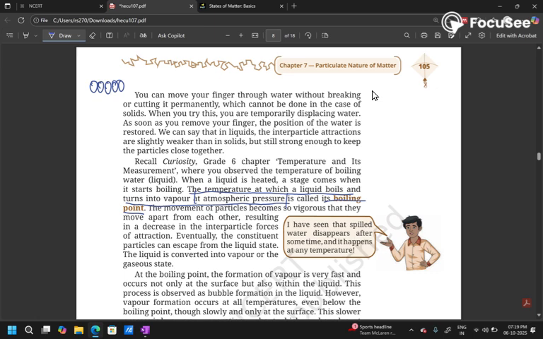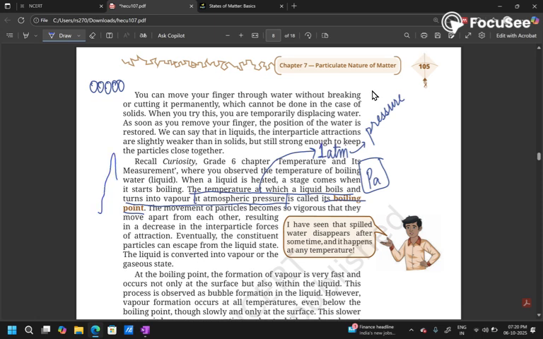So pressure change affects the boiling point and the melting or freezing point, which is why we have specified atmospheric pressure. Atmospheric pressure at sea level is, again, as I have told you earlier, I'm repeating it, 1 atm, where atm is another unit of pressure. We have till now learned that Pascal is the SI unit of pressure, but another unit of pressure is atm. This is the atmospheric pressure.